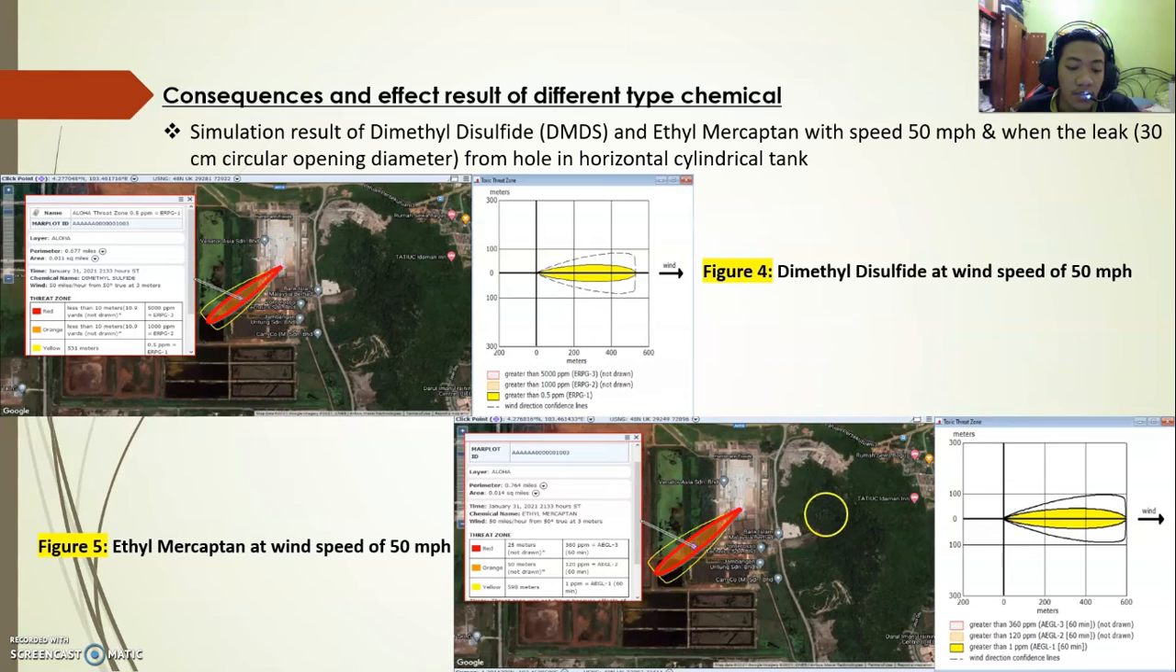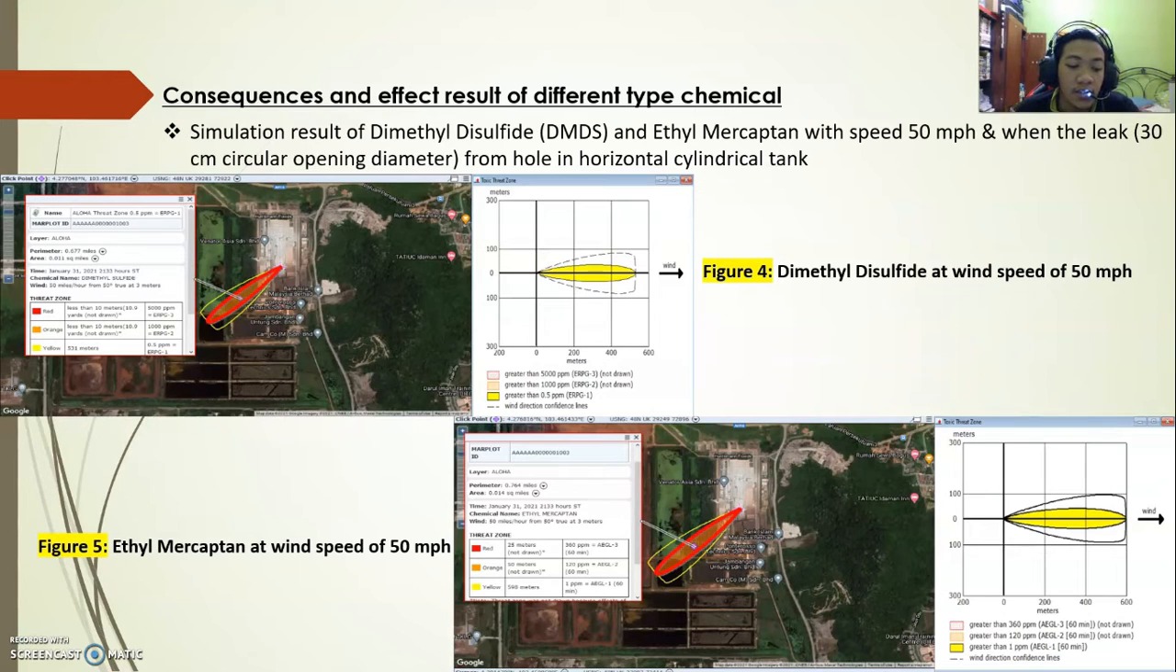Based on Figure 4 and Figure 5, it can be seen that for DMDS, a wind speed of 50 miles per hour gives 531 meters of yellow threat zone, and for ethyl mercaptan, the same wind speed gives 598 meters of yellow threat zone. It is because the properties of both chemicals are different.